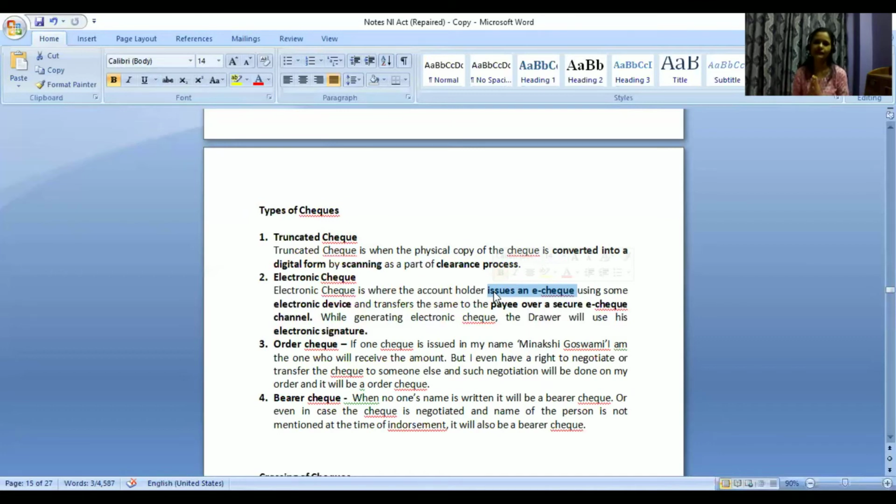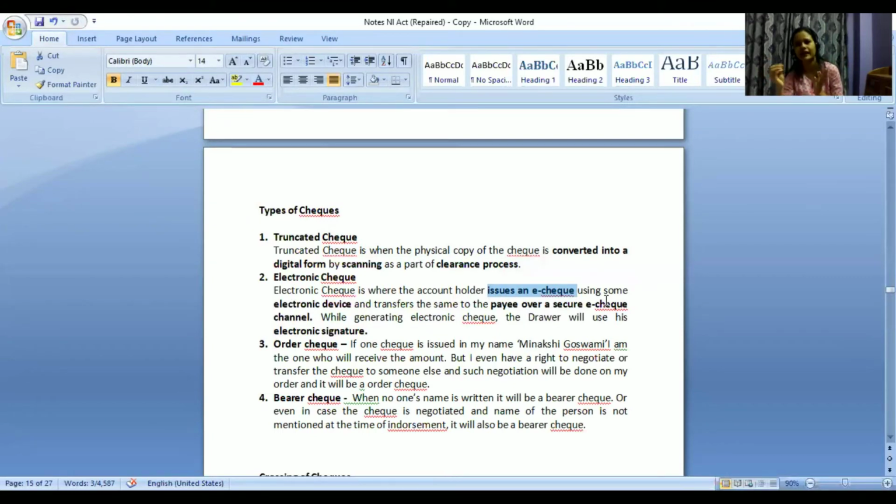But take, for example, a big company or some entity. They would need to make transactions very often, right? So there is something called an e-check also, where some electronic process is used. Some electronic device is used, and this entire process will be done electronically only.